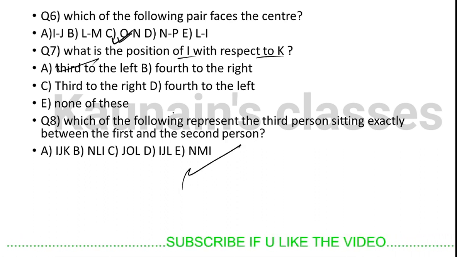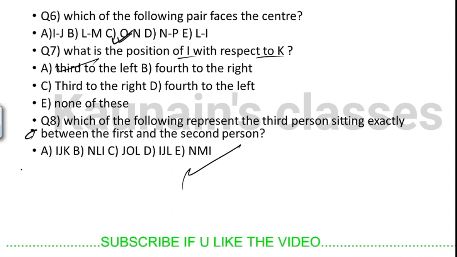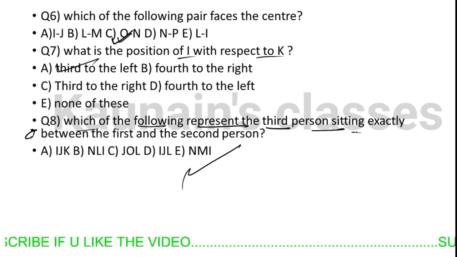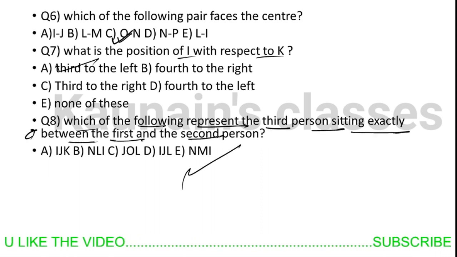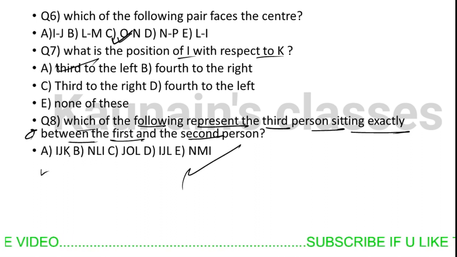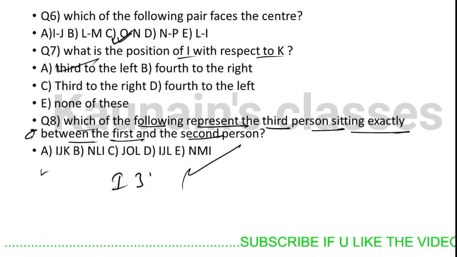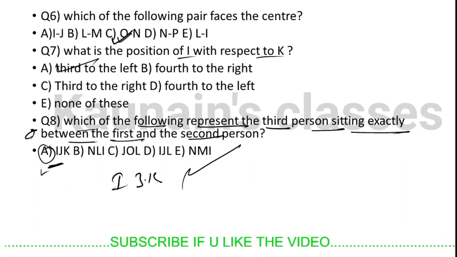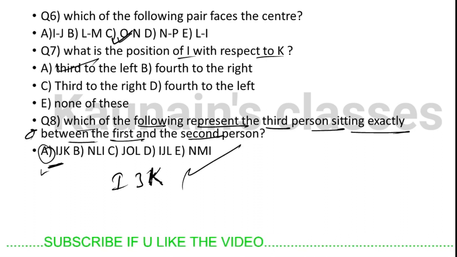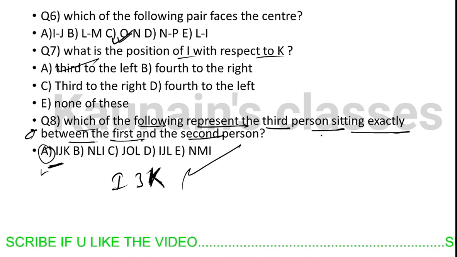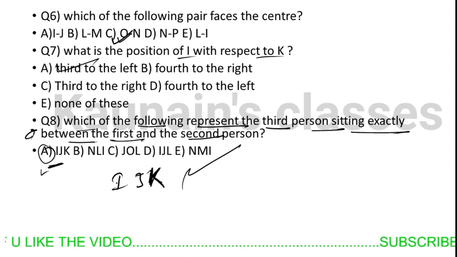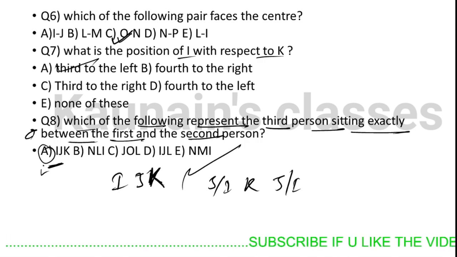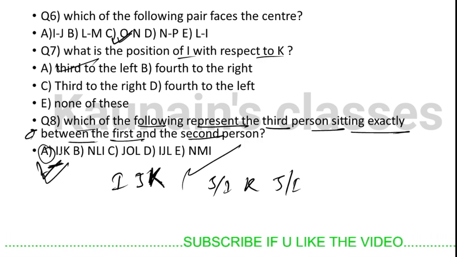Which of the following represents the third person sitting exactly between the first and second person? This is a very important and very tricky question. Out of I, J and K, if K is sitting between I and J, then this option is correct. So let's check which option is correct.